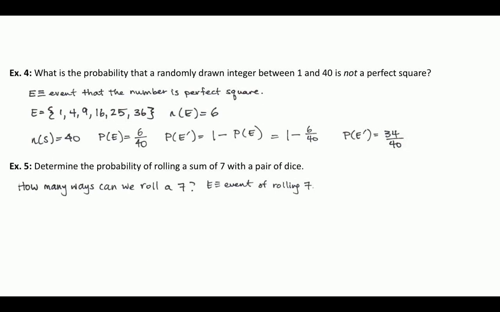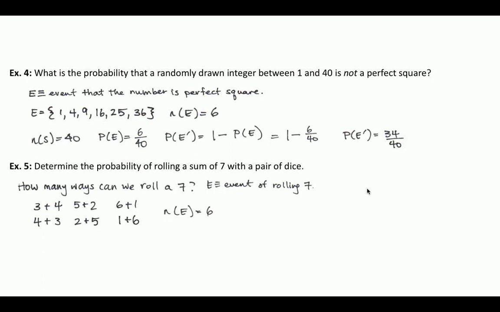But then the question is, is 5 and 2 different than 2 and 5, because you have two different dice? Is 1 and 6 different than 6 and 1? And we would say yes, it is, because the two dice are in different positions on the table. They could be different colors, and we can tell the difference between them. They're distinguishable, so there are different ways that it can happen. You can sit down and brainstorm them all and hope you didn't miss any, and here it looks as though we've got 6 ways that we could roll a sum of 7 with a pair of dice. So the number of ways of this event happening is 6.